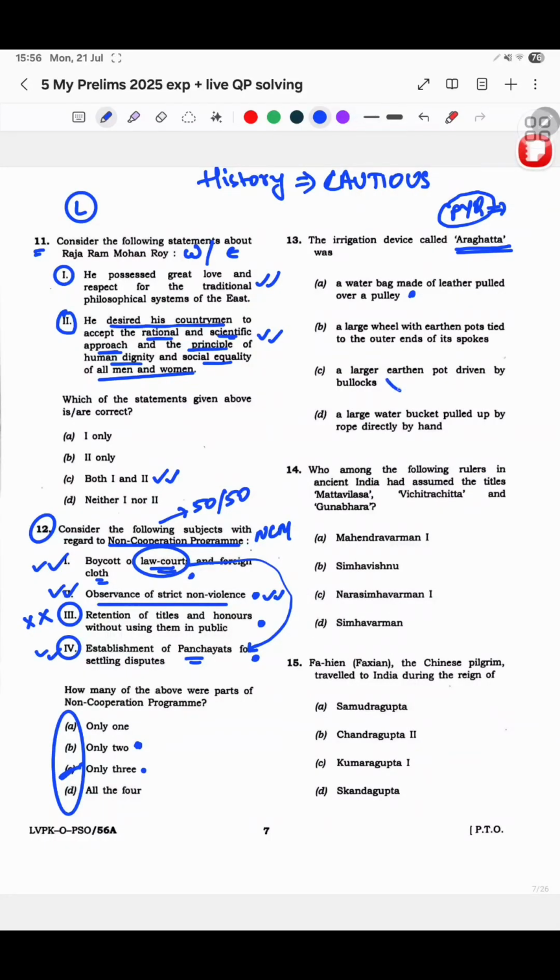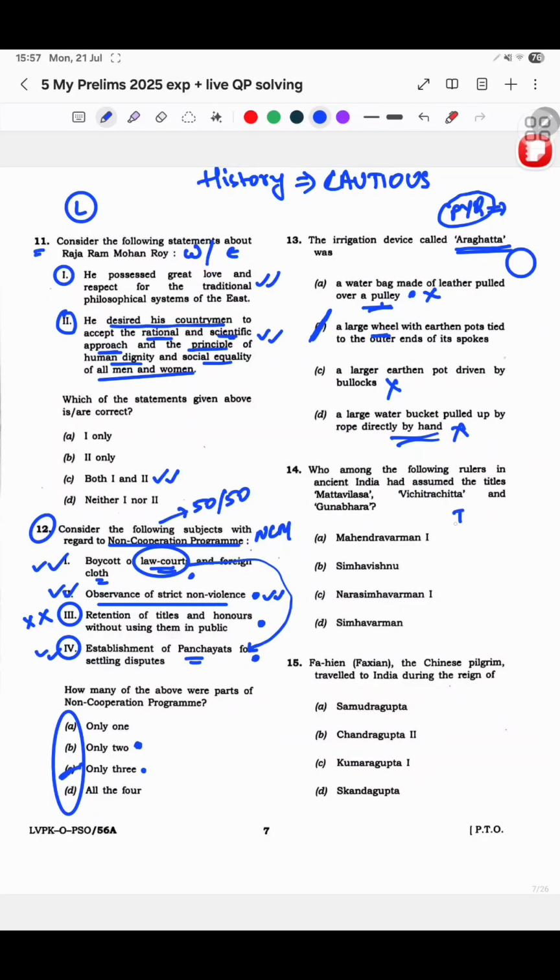Then earthen pot driven by bullocks, this is not it. Large water bucket pulled up by rope directly by hand, no. It has something to do with a wheel, is what I knew. Large water bag made of leather pulled over a pulley, no. This also is wrong, is what I knew. Okay. Large wheel with earthen pots tied to outer ends of its spokes. Okay. Earthen pot, large wheel, yes. I knew that this is the answer. I was pretty sure, and I was happy in the exam that this is a PYQ directly coming from the previous papers.